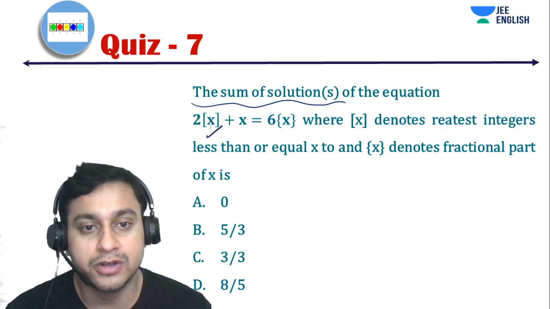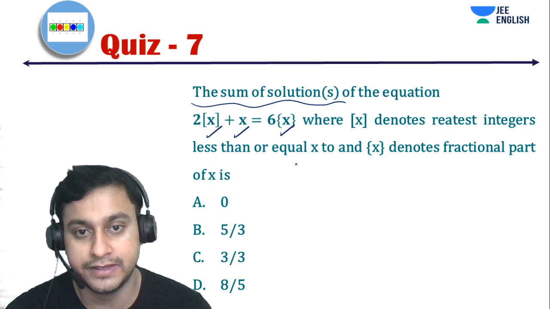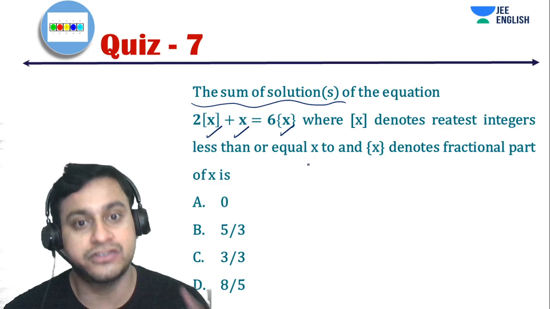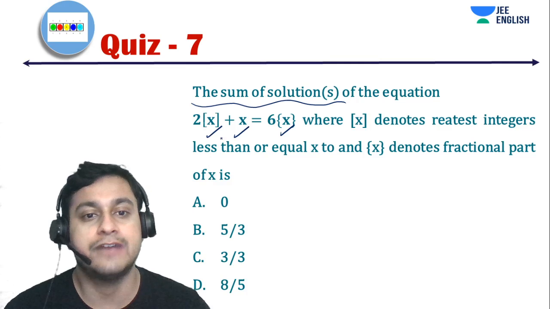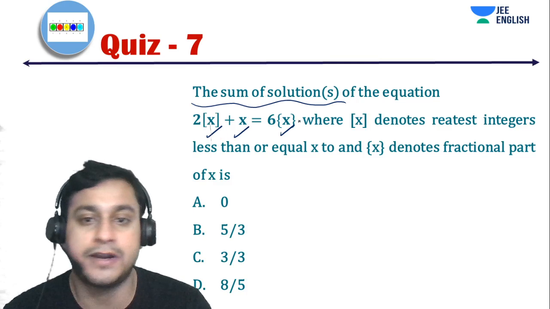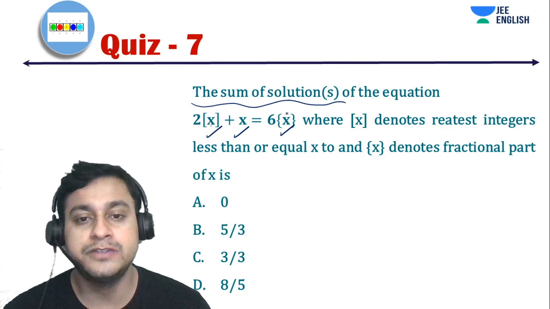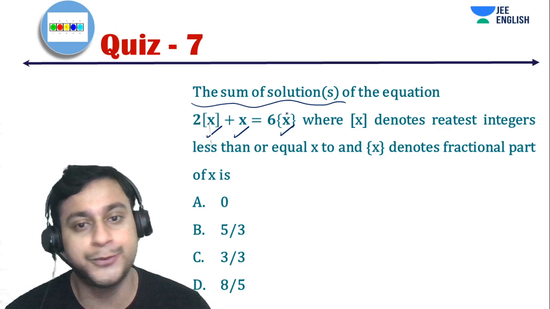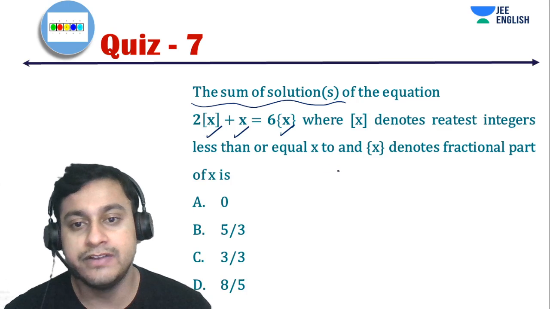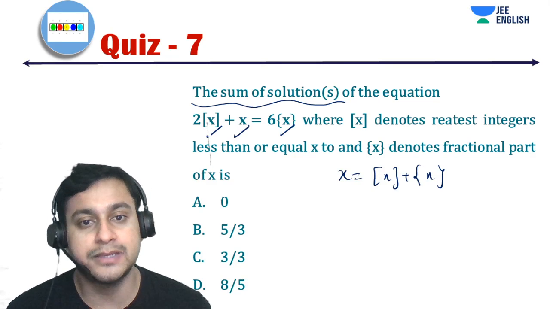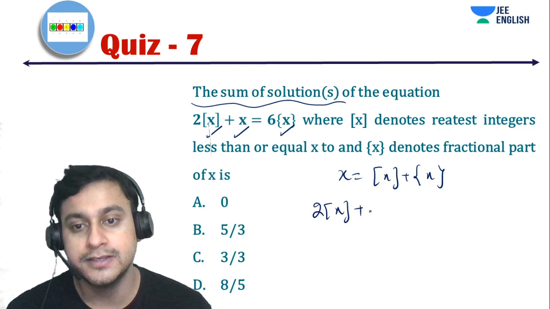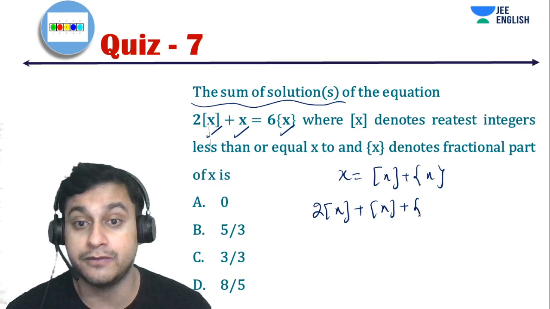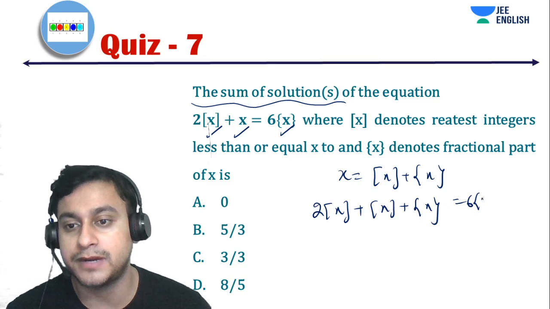Obviously we have box x and we have the fractional part of x. So we have three variables as of now. If you look at different types of functions, we have a linear function, a greatest integer function, and a fractional part of x. Now we simply convert this equation into two variables. I will write x as box of x plus fractional part of x. Now I'll substitute this value in the equation. So I'll get 2 times box of x plus fractional part of x, which will be simply 6 fractional part of x.